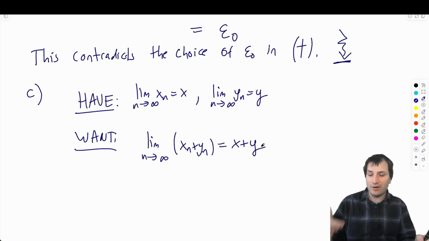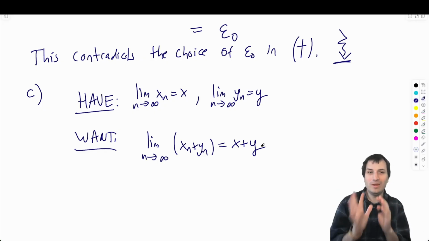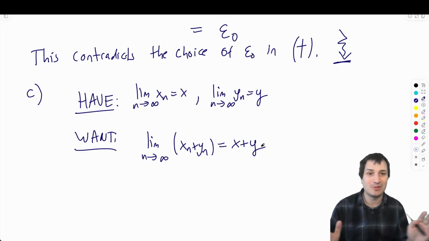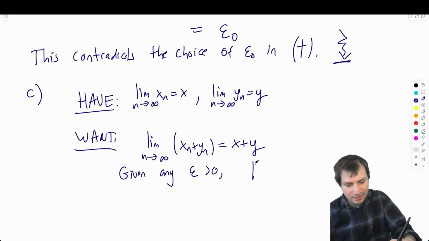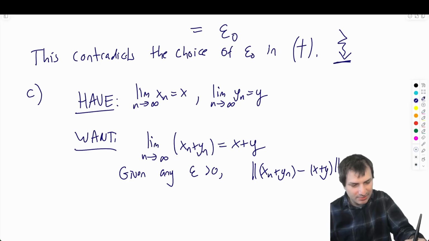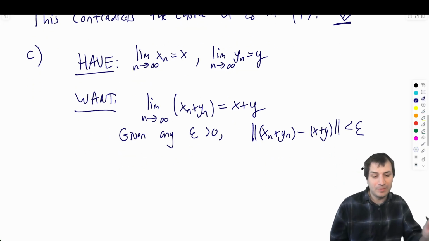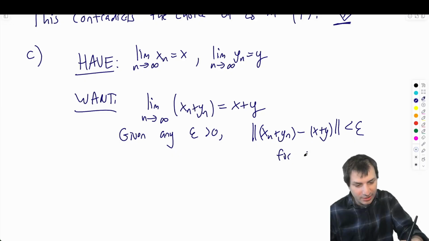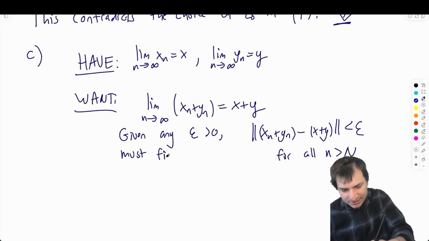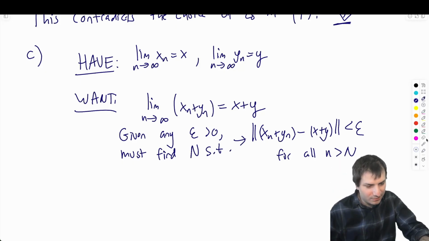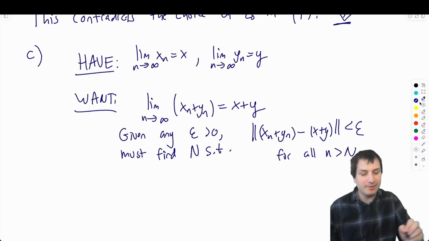So in particular here for what we want, I think this is a situation where you really just want to do it in terms of the full epsilon N. So what we really want is we want to say, given any epsilon greater than 0, that the absolute value of xn plus yn minus x plus y is going to be less than epsilon. When is it going to be less than epsilon? It's going to say for all n greater than N, and what we're looking for, we must find N such that all this works. I think this arrow is confusing. Let me erase the arrow. Must find N such that this works.